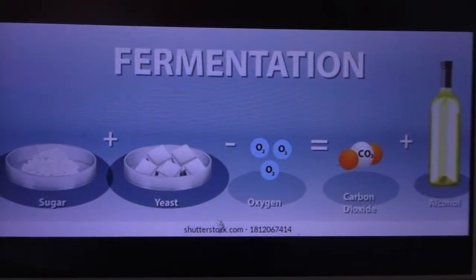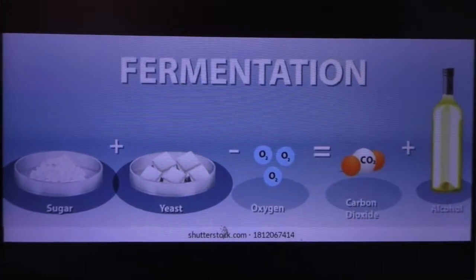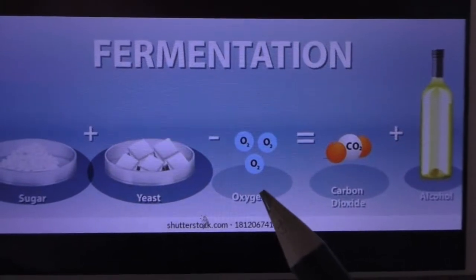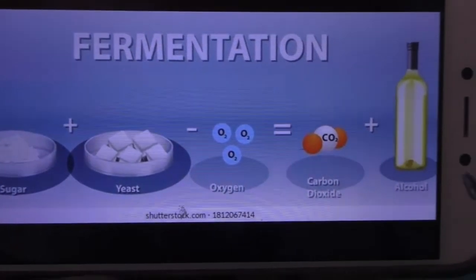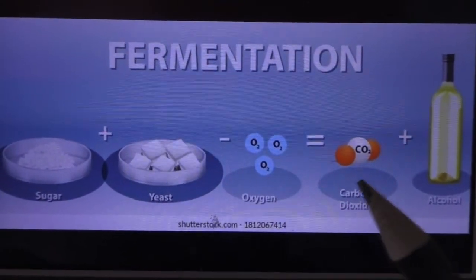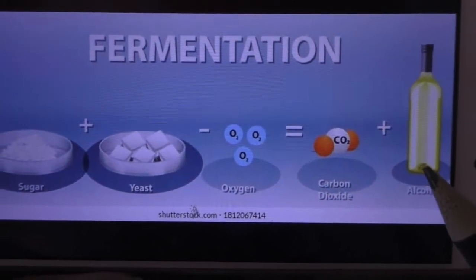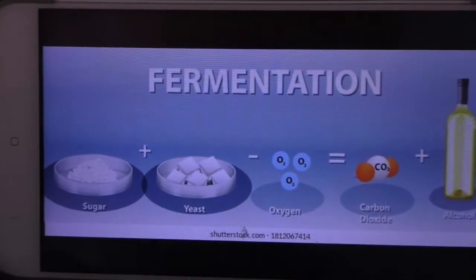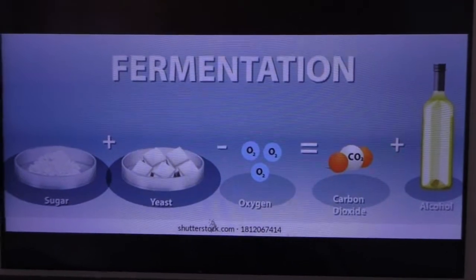So this picture will give you a clear view of fermentation. See, sugar plus yeast and oxygen. As we breathe in oxygen and release carbon dioxide, in the same way the yeast also takes in oxygen and releases carbon dioxide. At last we get alcohol from that. So, fermentation.